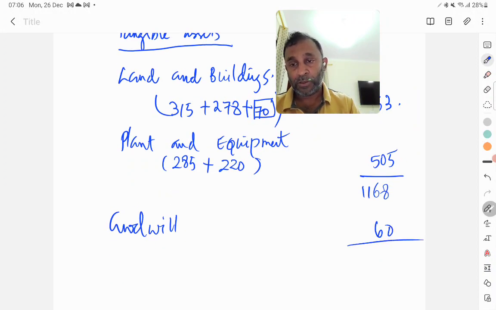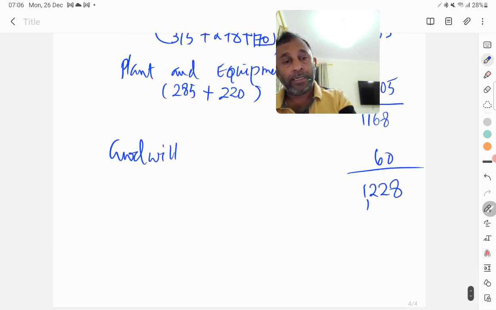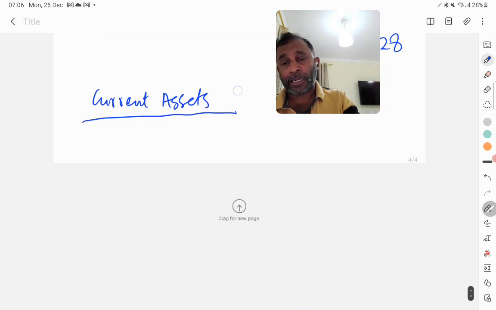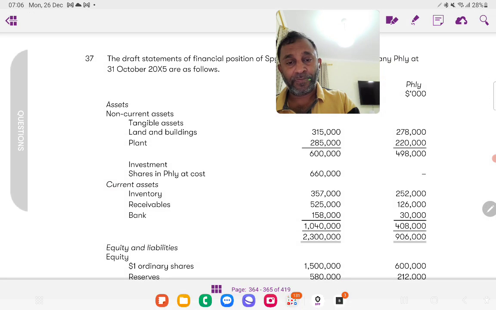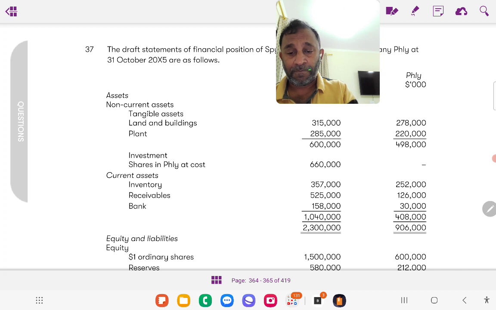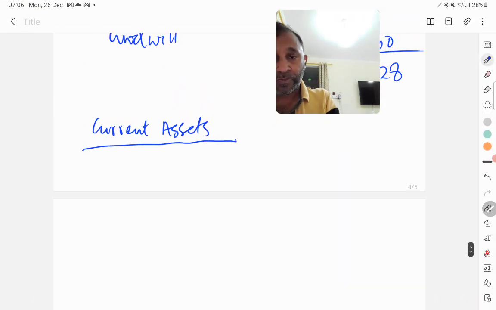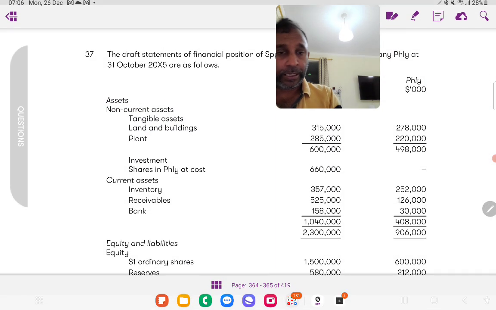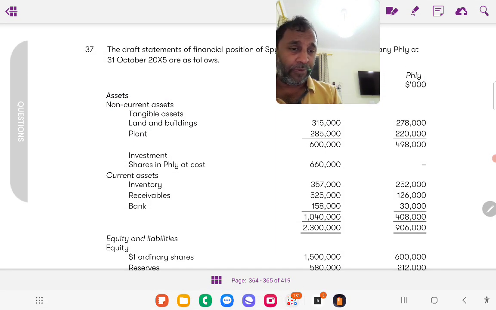So 1228, and now we need to have the current assets. So what are the current asset items we have? Inventory. If you look into inventory here, I have 357 and 252.